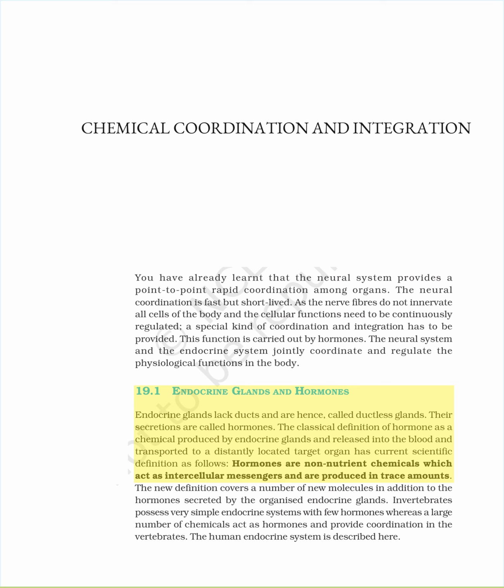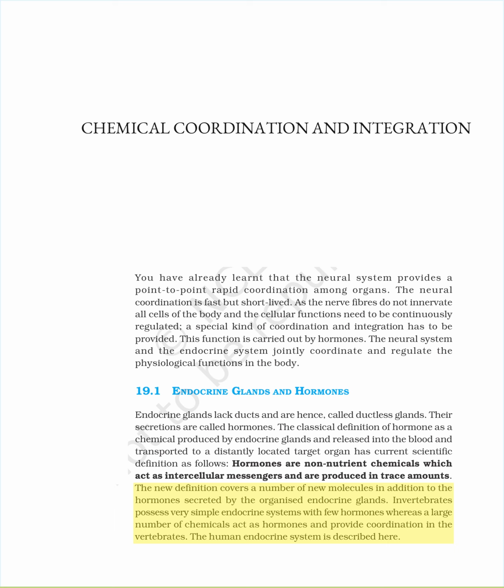19.1 Endocrine glands and hormones. Endocrine glands lack ducts and are hence called ductless glands. Their secretions are called hormones. The classical definition of hormone as a chemical produced by endocrine glands and released into the blood and transported to a distantly located target organ has current scientific definition as follows. Hormones are non-nutrient chemicals which act as intercellular messengers and are produced in trace amounts. The new definition covers a number of new molecules in addition to the hormones secreted by the organized endocrine glands.